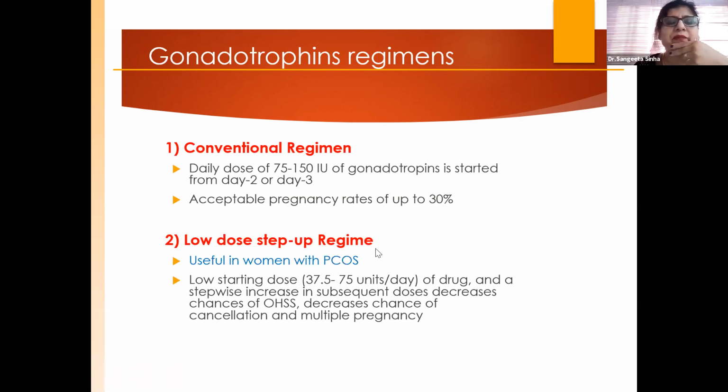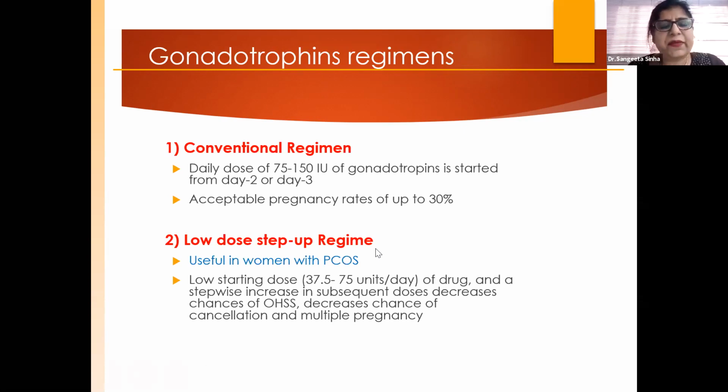Suppose a patient of azoospermia comes to you, had a failed IUI with a donor semen sample, and needs IVF stimulation. You can start with a low dose, conventional regime. 75 to 150 gonadotropins you can start as a low dose, or you can start a soft protocol. There's one other protocol, the low dose step-up regime.